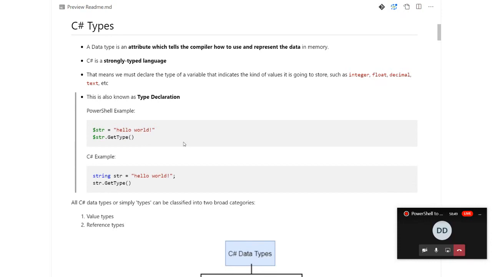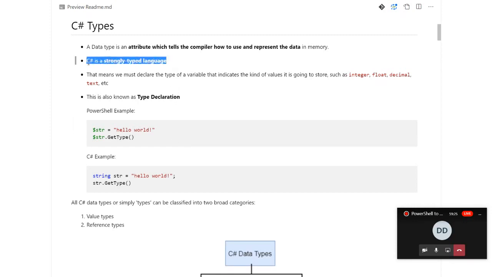C# types. Types, or data types, are nothing but an attribute which tells the compiler how to represent that data. When we assign a data type to any variable or value, it is basically a notification to the compiler to understand how to use that particular data. If we provide a string data type, it understands that it has to use it like a string, and if we provide an integer, it will use it like an integer variable.